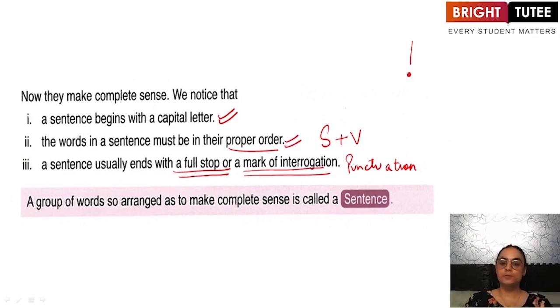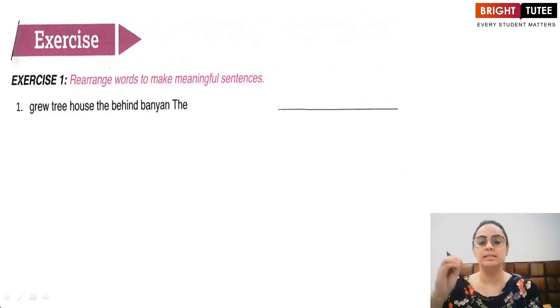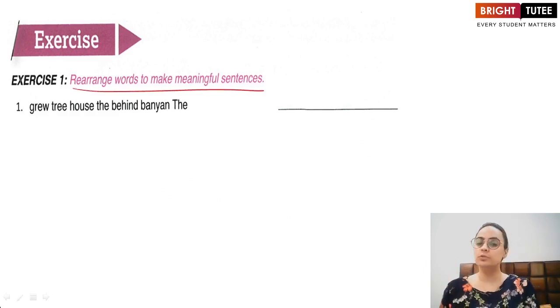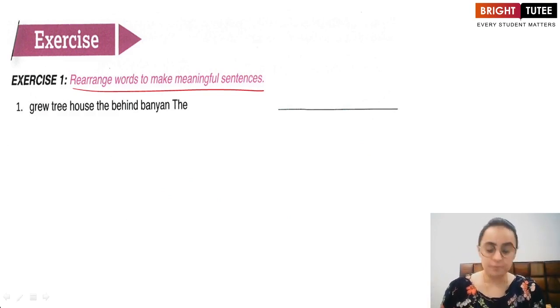So what have we learned so far? That a group of words which is arranged in such a manner that it makes complete sense is a sentence. So let us discuss exercise number 1. We are given 8 sentences in which the words are jumbled. We need to rearrange these words to make meaningful sentences. I'll do the first 4 for you and the rest can be done by you very easily. So the first group of words is: grew tree house the behind banyan the.